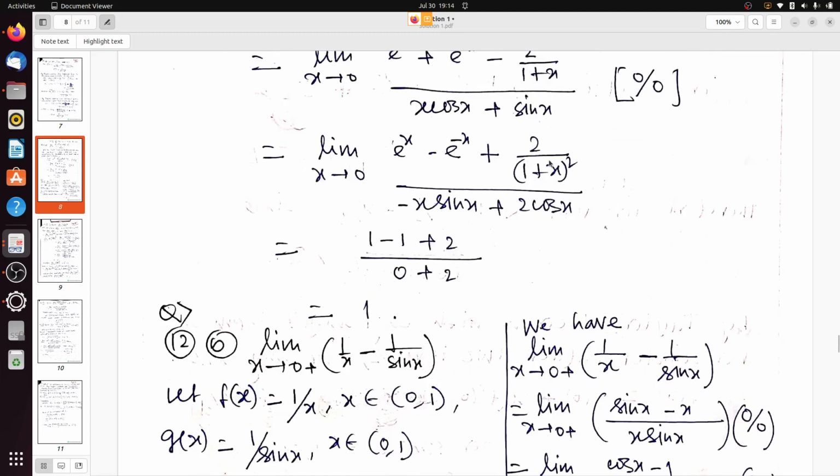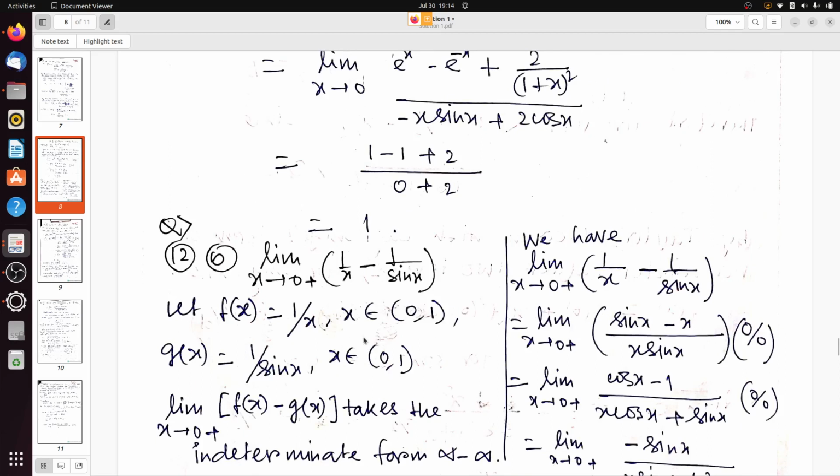So here it is not 0 by 0 form. It is like 1 minus 1, which equals 0, plus 2. So 2 divided by 2. So what do we get? 2 divided by 2, we get 1. Is the question clear? So using L'Hopital's rule we can solve indeterminate forms of 0 by 0 type. Okay.